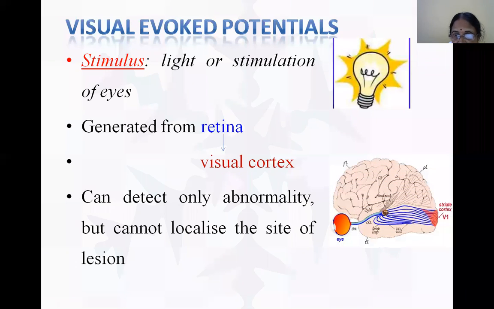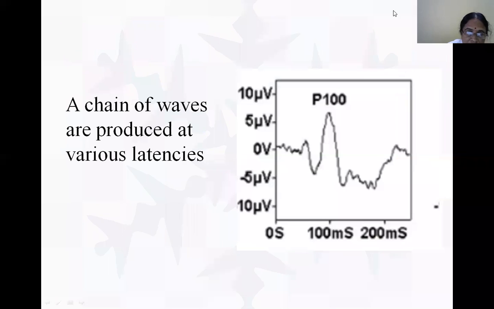Here is the light, and here are the eyes, which we are stimulating. The stimulus travels along the pathway to the cerebral cortex, area number 17. When we stimulate the eyes, a chain of waves is produced along the visual pathway, like N145 and P100, at various latencies.